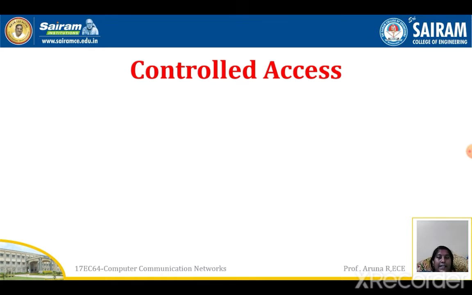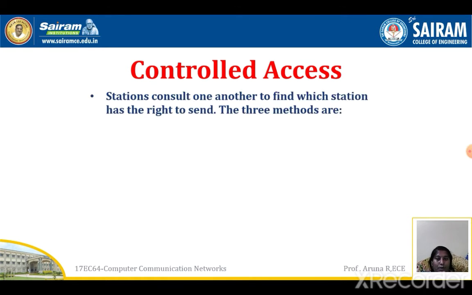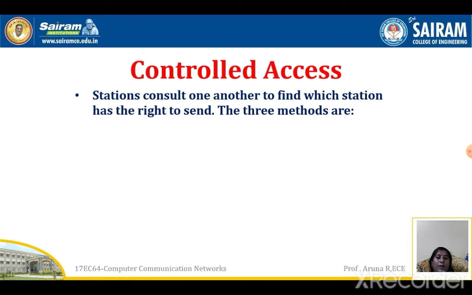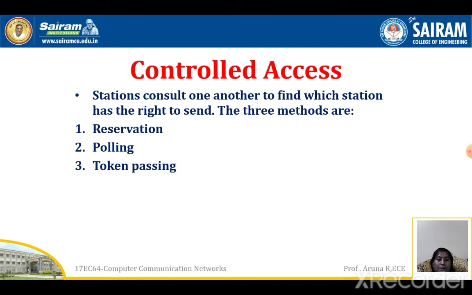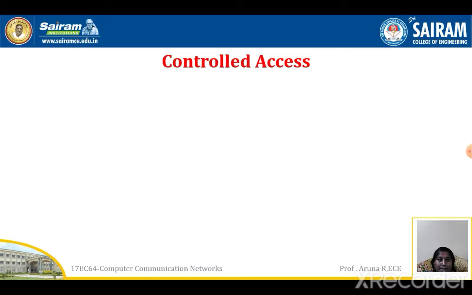In controlled access we have three different protocols. Stations consult one another to find which station has the right to send. So you have control over the sending of the information. There are three methods: first one is reservation, second one is polling and third one is token passing. So these three are the methods used in controlled access.